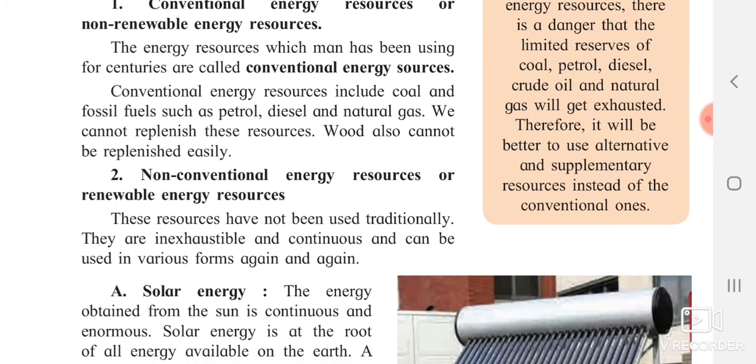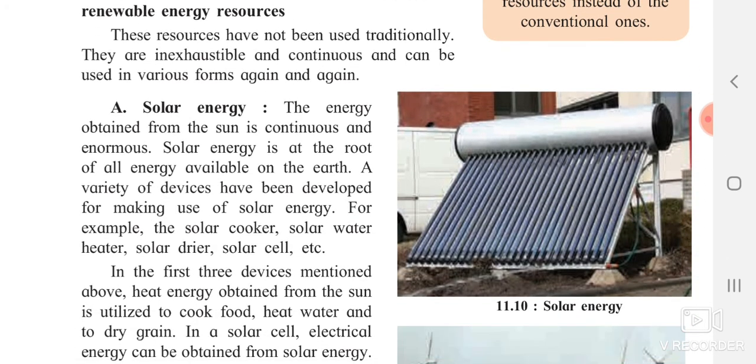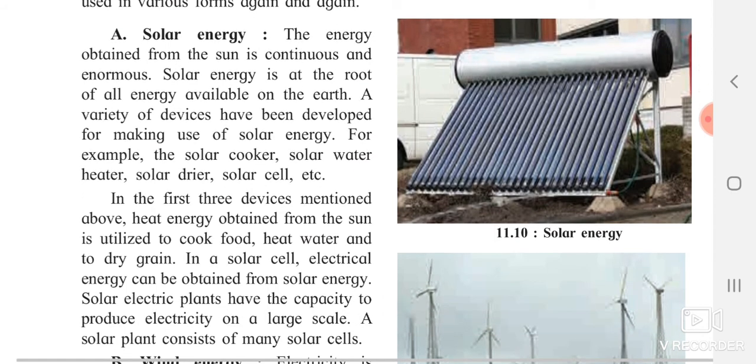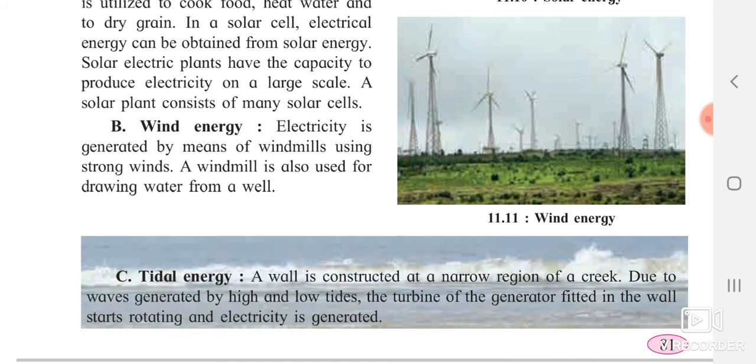Non-conventional energy resources are also said to be renewable energy resources, which cannot be used up traditionally, but you can get them again and again. For example, you can consider solar energy. Solar energy, if you use it, is not going to get finished. You can use it again. So there are types over here. Solar energy, which we get from the sun, which you can use for a solar cooker, solar water heater, solar dryer, etc. Then wind energy, which you get from windmills. Here also we have windmills which produce electricity. Nowadays it is not much in use, but later it will be. Windmills are also used for drawing water from wells.